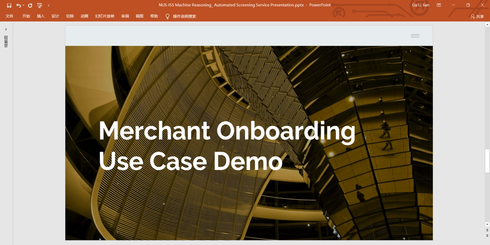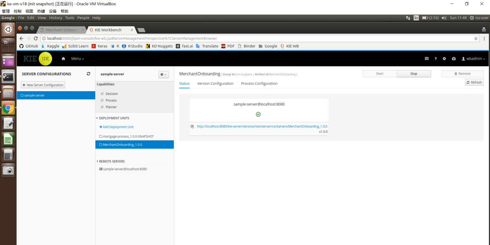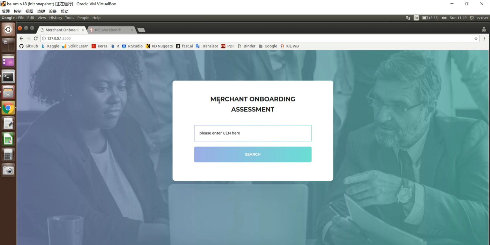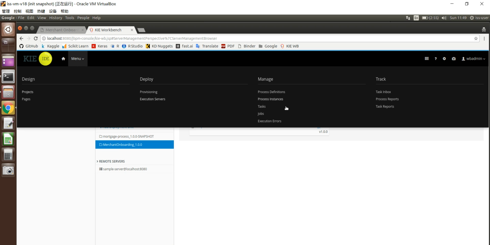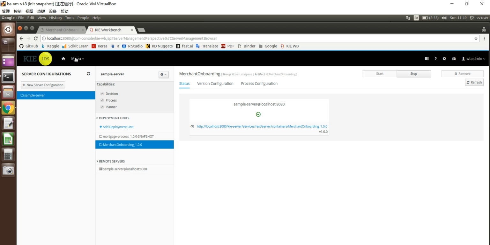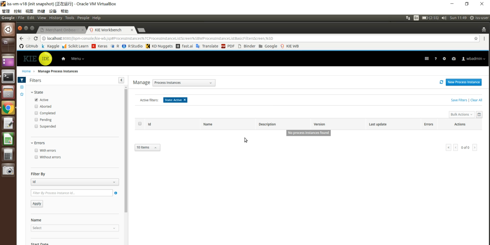So next, I'll be doing a demo for the merchant onboarding use case. Now let's shift to VMware. First, there will be a web entry for us to input the corporate UEN. Before we start, let's verify that our application has already been deployed in JBPM KIE Workbench. Here in servers, we're able to see merchant onboarding has already been deployed. And for process instances, there is no instance existing yet.